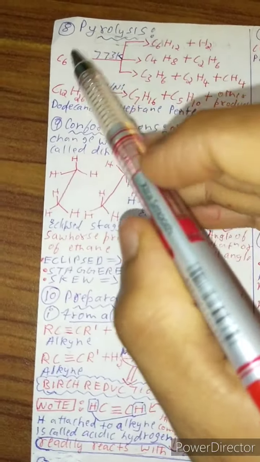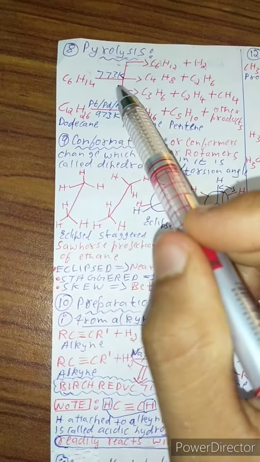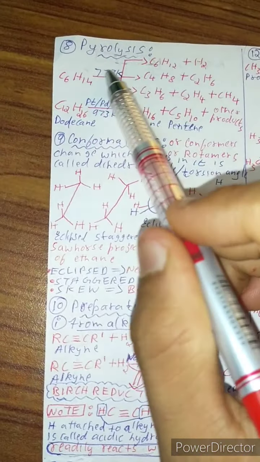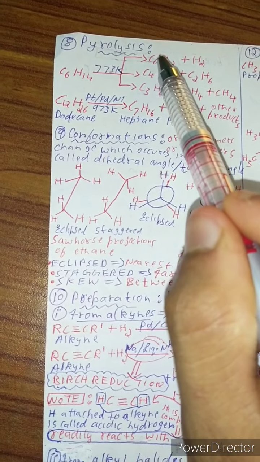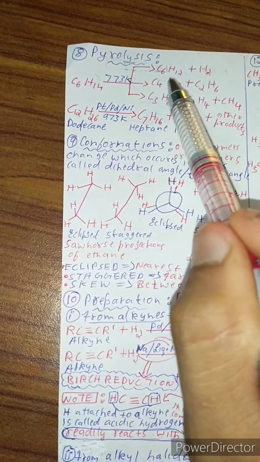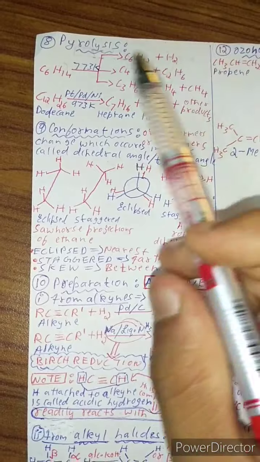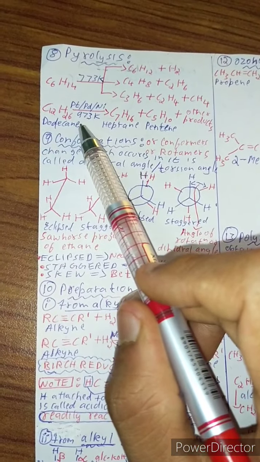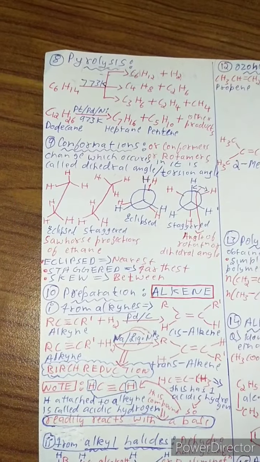Now coming to pyrolysis, that is C6H14, the compound which was there, in the presence of this temperature gives the same thing C6H14 but split in different forms. Just add a hydrogen, it forms C6H14, and add this compound, it forms C6H14, and add all these 3 from C6H14, and this is dodecane, it forms all these compounds. Just add these 2, gives the same, and some other products.